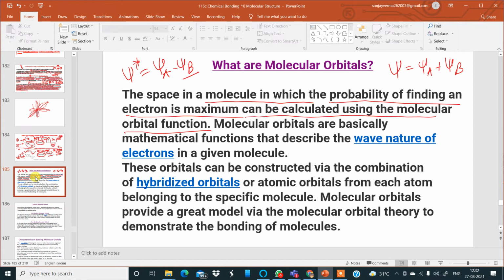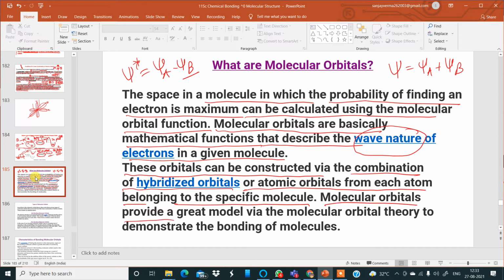The molecular orbitals are basically mathematical functions that describe the wave nature of electrons in a given molecule. This wave nature of electrons I have discussed in the earlier chapter, that is structure of atom. Now, these orbitals can be constructed via the combination of hybridized orbitals or atomic orbitals from each atom belonging to the specific molecule.